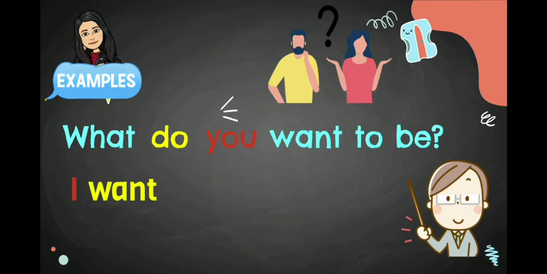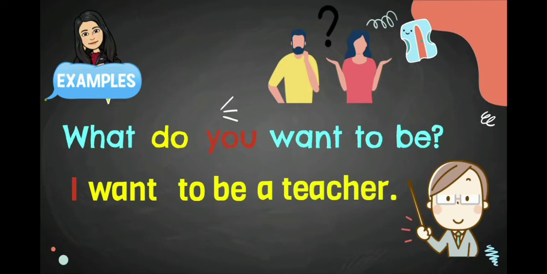I plus want plus to be plus the kind of occupation. I want to be a teacher. Why do we have to use want? Because the subject is I. What do you want to be? I want to be a teacher. In here, I refers to the subject you in the question.